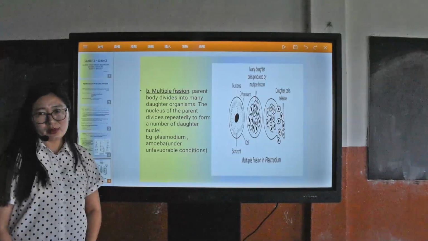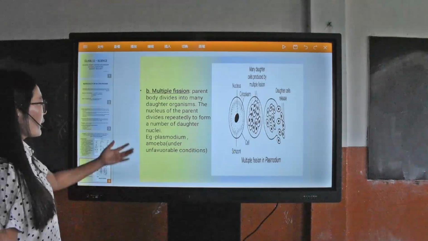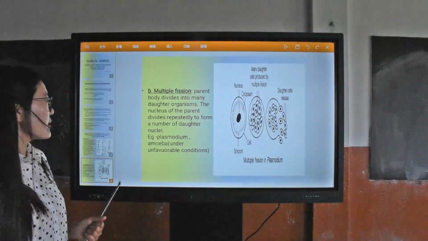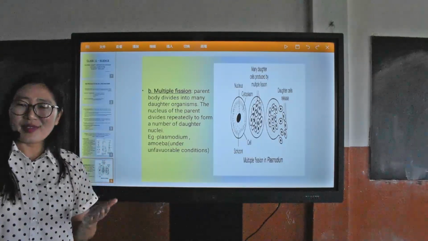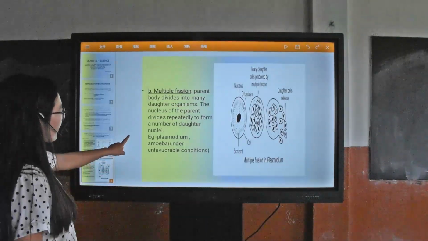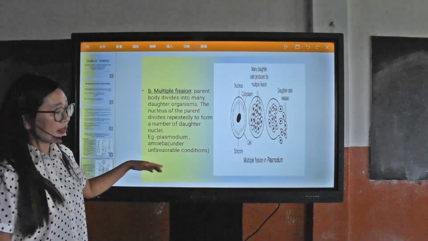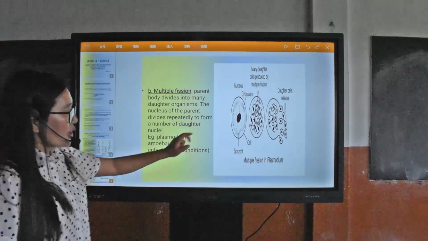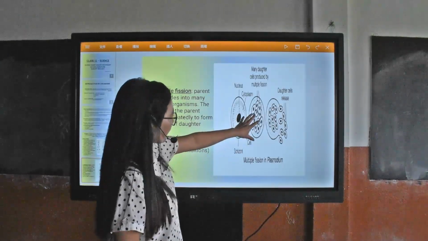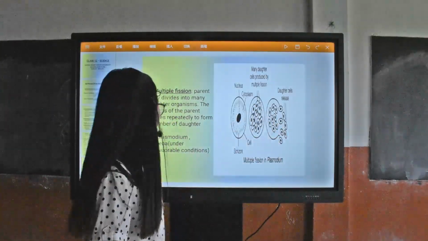Now we'll go to multiple fission. From the word multiple, it means more than 2. In multiple fission, the parent divides into many daughter organisms. The nucleus of the parent divides repeatedly, and they form a number of daughter nuclei. This is found in the Plasmodium species, and in amoeba it occurs only under unfavorable conditions. Here, this is the parent body of the Plasmodium. The nucleus divides repeatedly, and they give rise to many daughter nuclei.